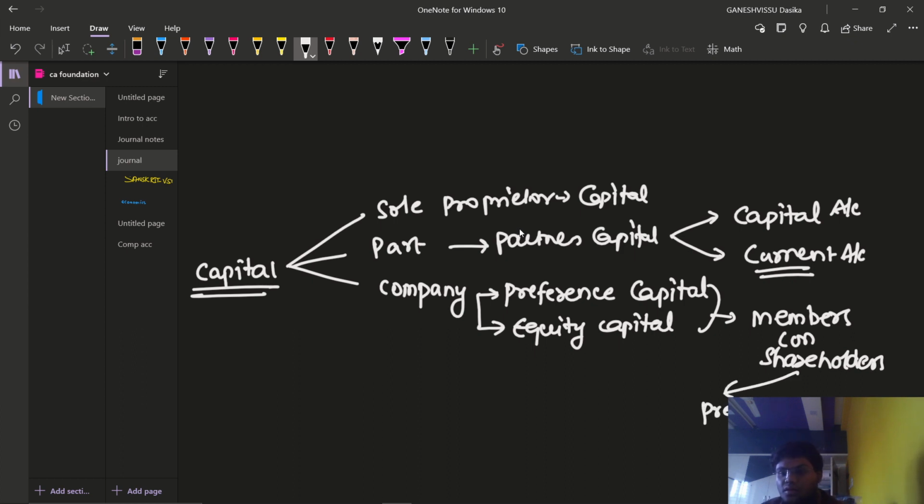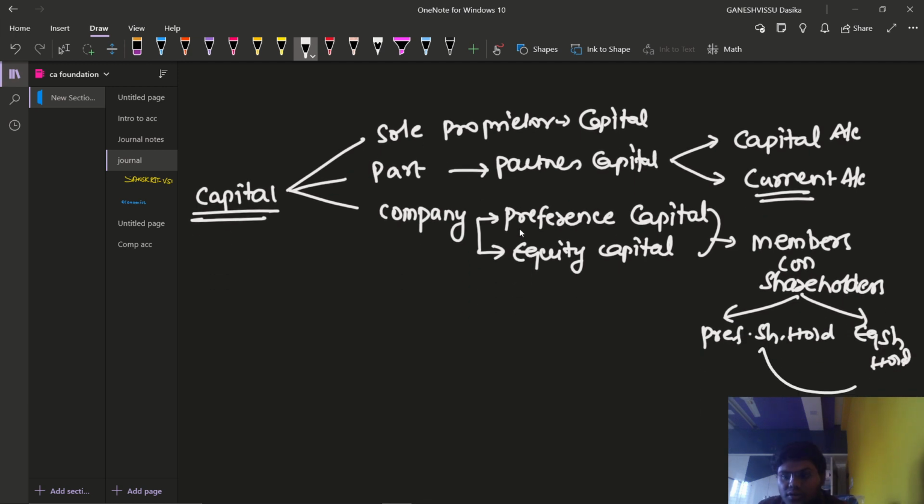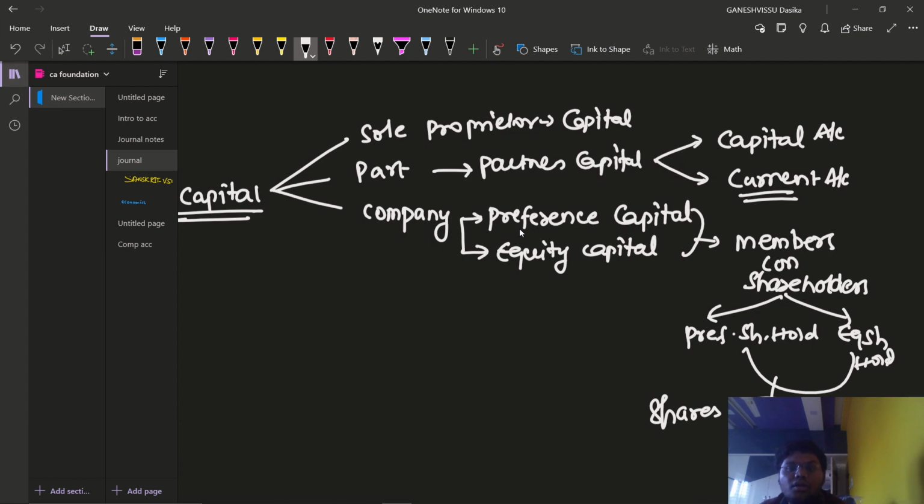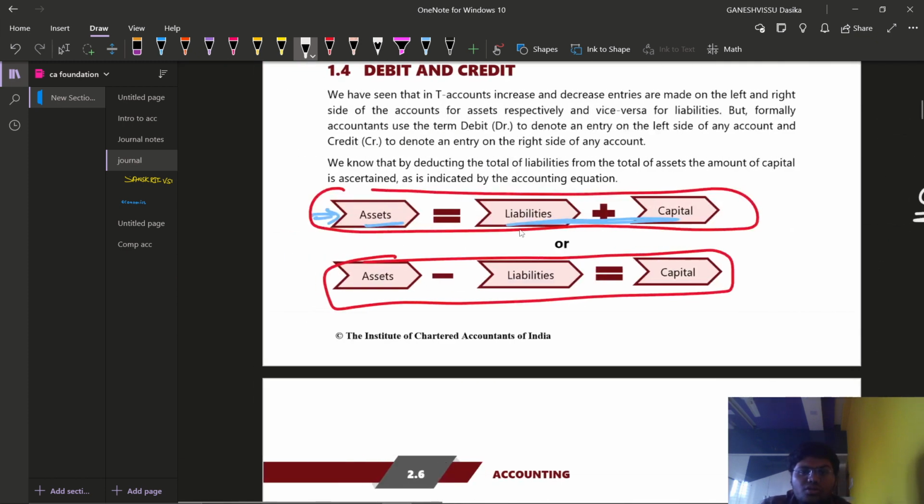Then the shareholders may be of two types, right? Preference shareholders and equity shareholders. They are also known as stockholders. Stock, in the sense of a company, is like shares only. Shares are similar to stock in the company. Thereby, the preference shareholders and equity shareholders can be called stockholders also.